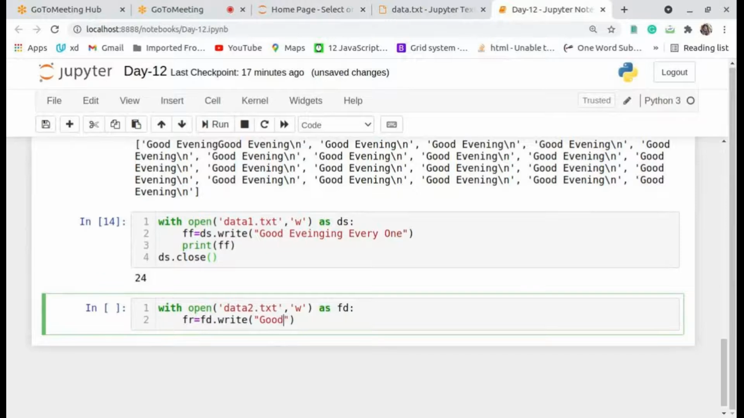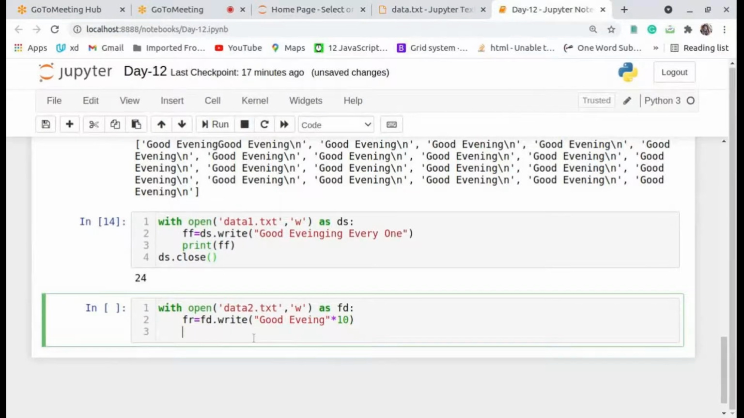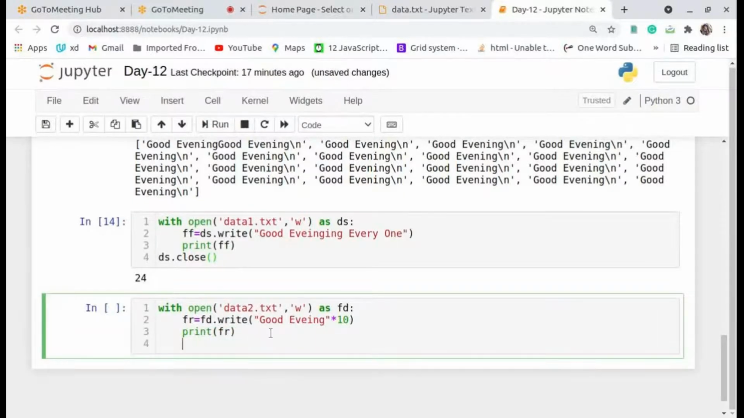Good evening into 10. I take the string and multiply it. And now I will print the length of the string, fr. After that I close the file, fd dot close.